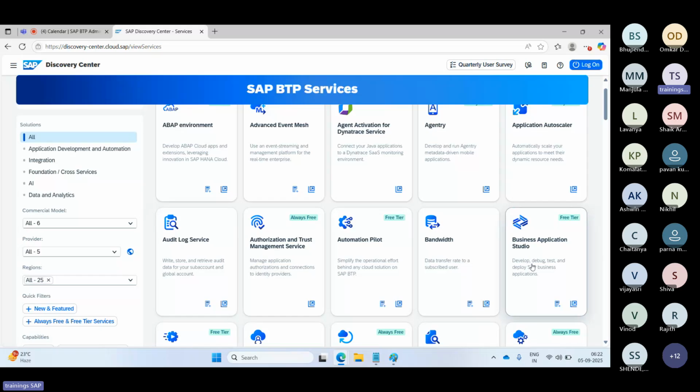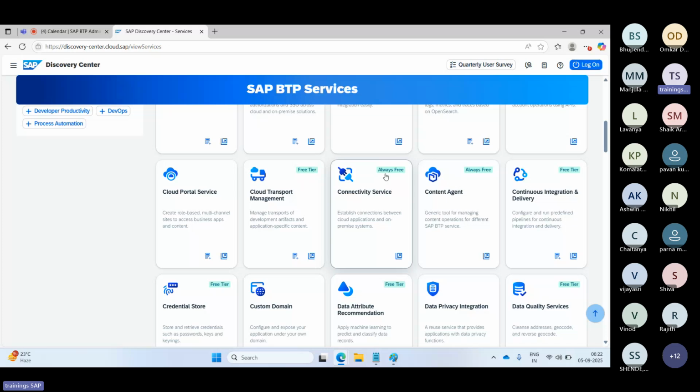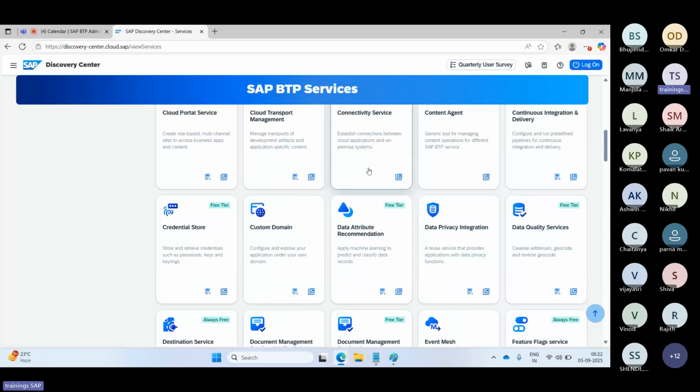You can see all the services. There is a tag called free tier and also always free. Always free means it's 100% free here, right? That is the main important thing of the BTP here. So these are all the listed services. Whatever services you require as per your business, you can install here.